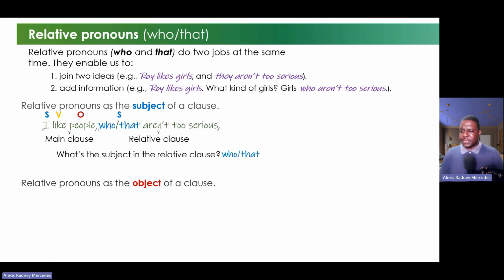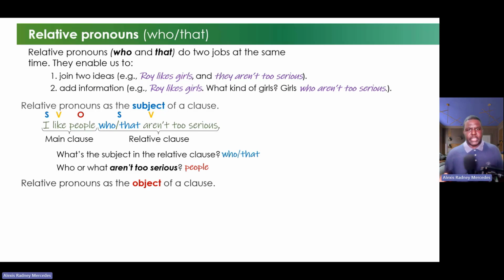For that reason, we have subject, who or that. And what is the verb? It's aren't. It's in negative form. That is the verb. So we have a subject and a verb in this relative clause. In this sentence, the relative pronoun is acting as the subject of the relative clause. Okay? Now, who or what aren't too serious? Who aren't too serious? The people. So the people is the object in this case.